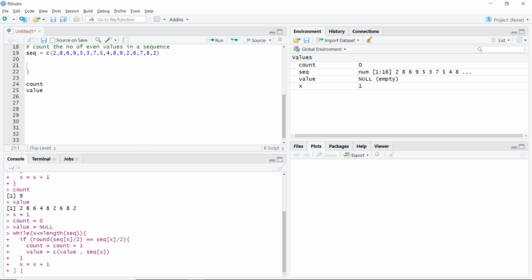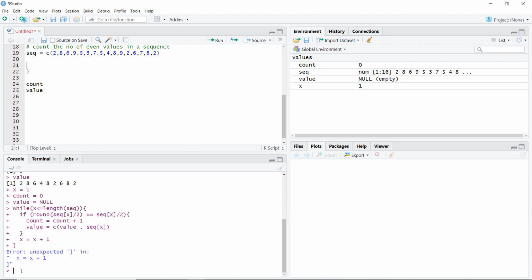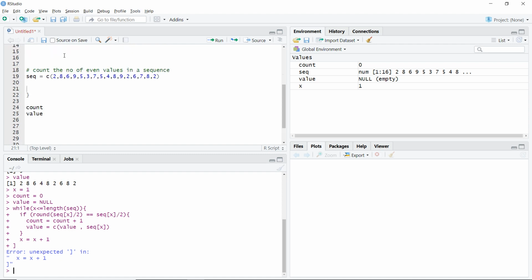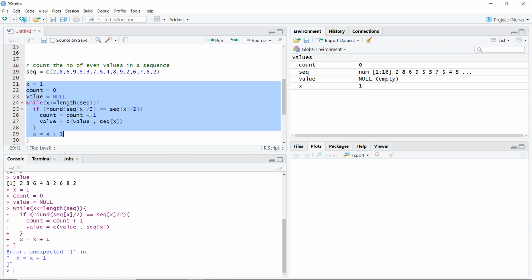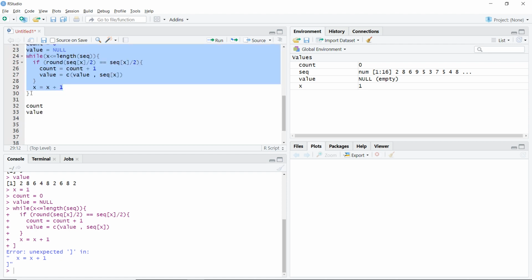We are very certain that whatever we are doing, we did not miss a square bracket. This is just so that I get an error. So I'll press enter and you can see I have an error. I don't care what the error is, because most likely there is some problem in my code. So I missed a bracket here. That could be a problem.